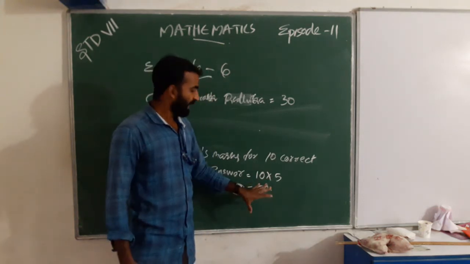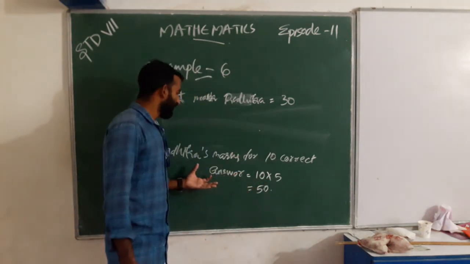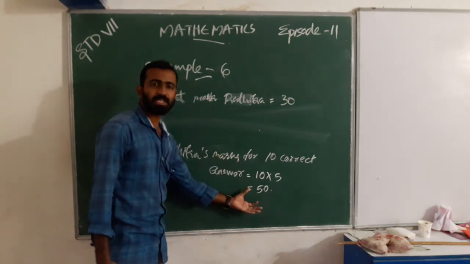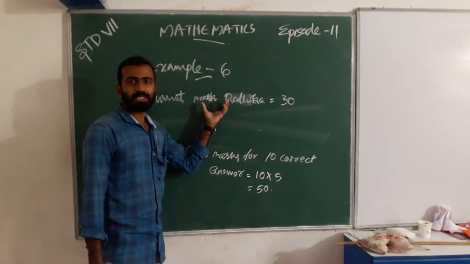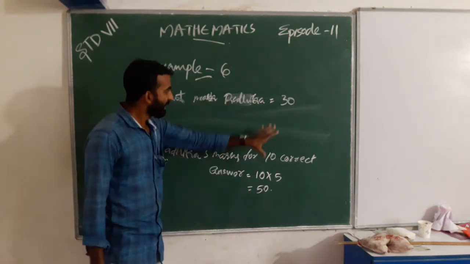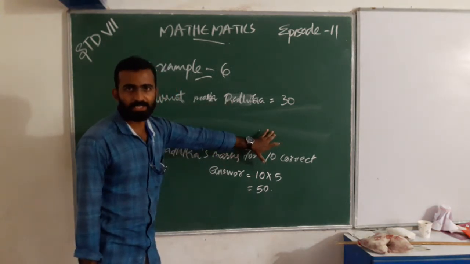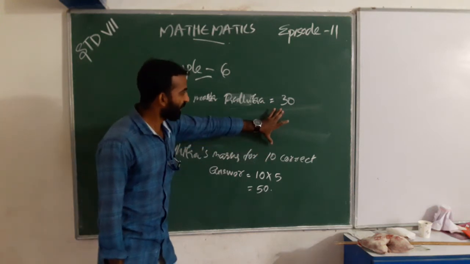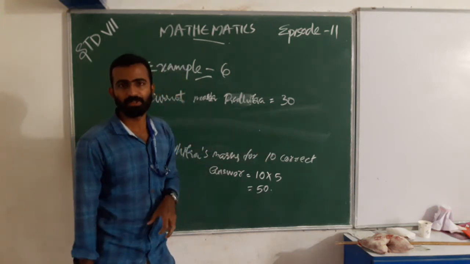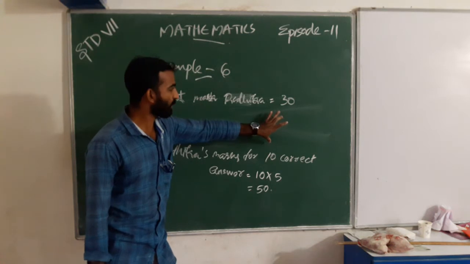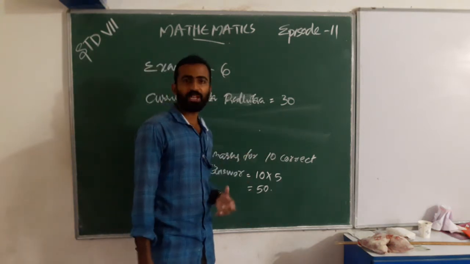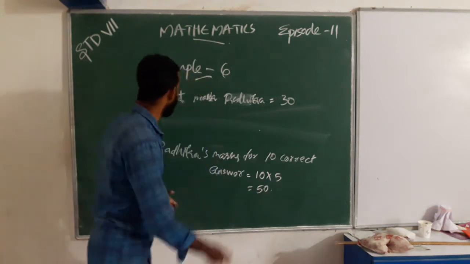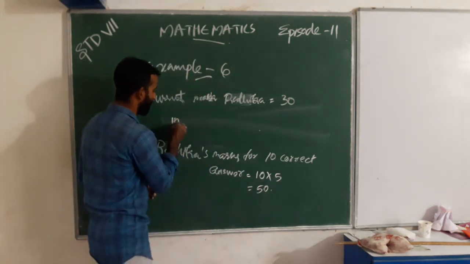What is the difference? First we look: Radhika obtained 50 for the correct answers. The current mark is 30. Then here is a difference. That difference is the marks for incorrect answers. How many marks for incorrect answers?